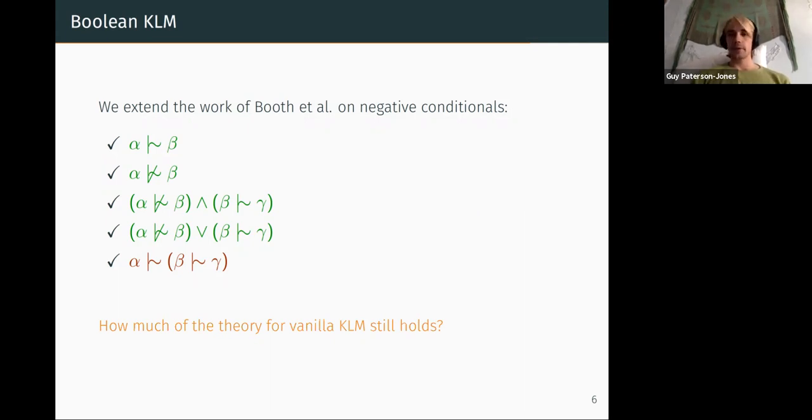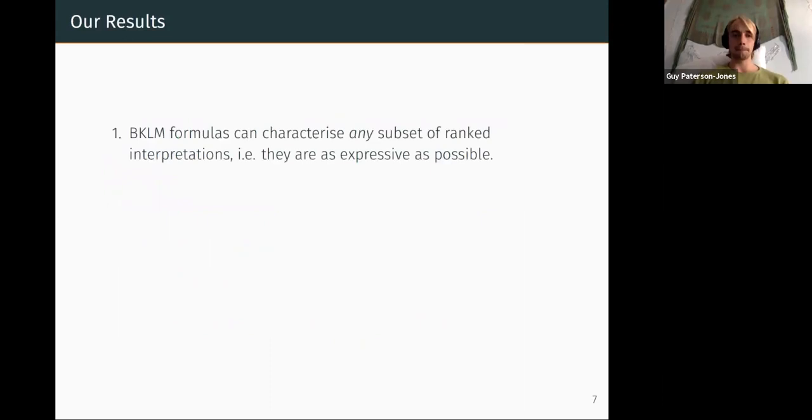There are, for instance, very nice, mathematically nice ways of defining defeasible entailment in the original KLM framework via rational closure or lexicographic closure or relevant closure, a number of different ways to do this that are quite well known in the NMR community. And we're wondering, can we still do this for Boolean KLM?